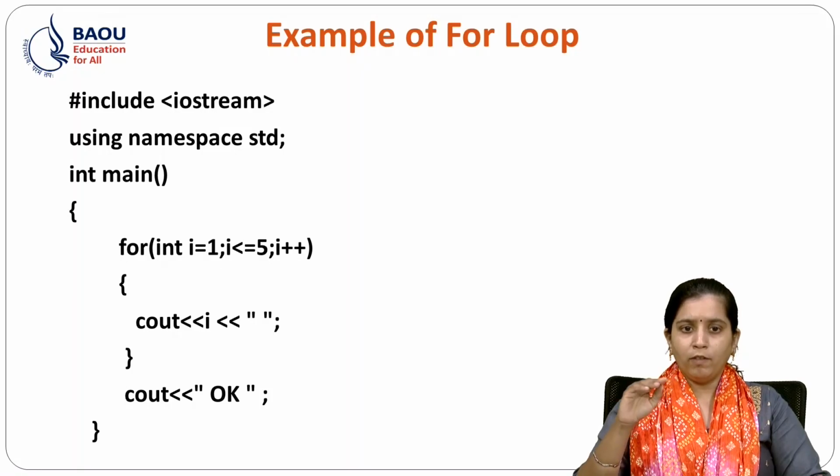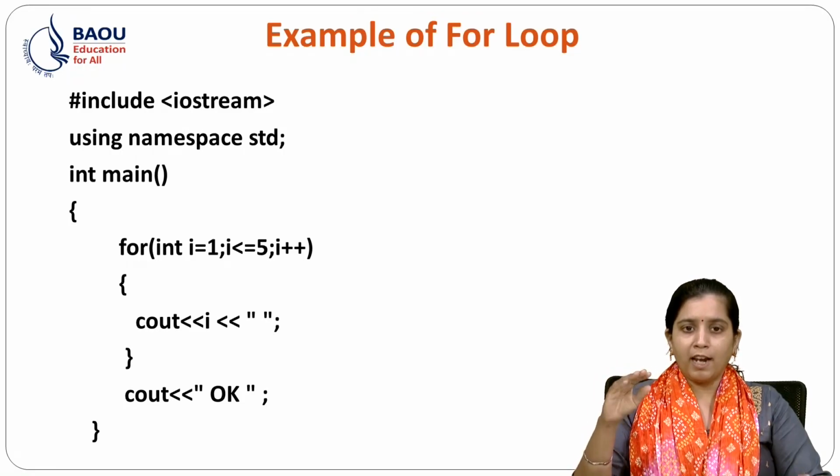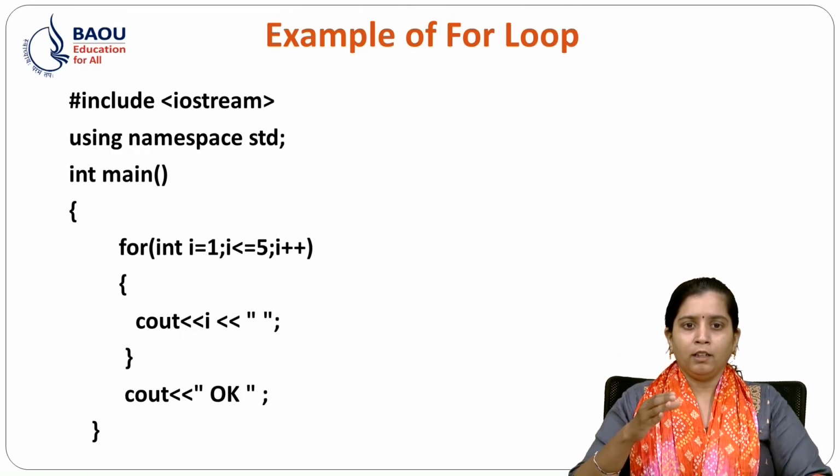Yes, so we will print our 2. After that we will increment our I by 1, that is I plus plus, which is done dynamically over here, that is I plus 1.